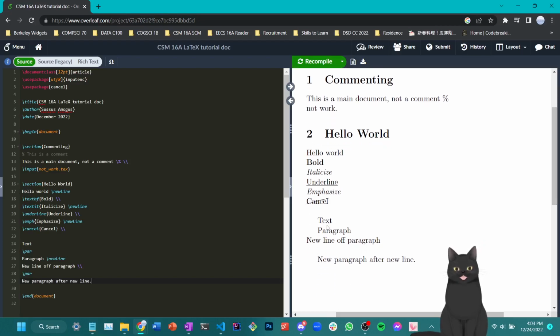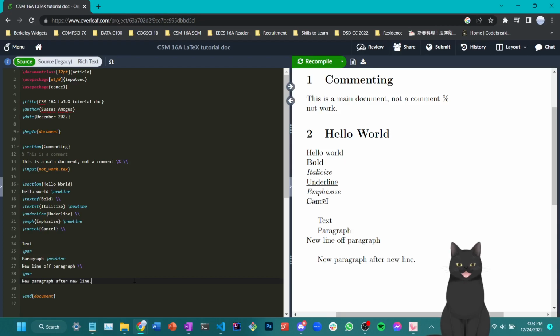Okay, so we can see that \par starts a new paragraph by indenting it. The new line begins off, but also does not get indented. Then I start a new line, and then I start a new paragraph, and it gets indented again. That's pretty good. Okay, so this is the basics for writing text in LaTeX.